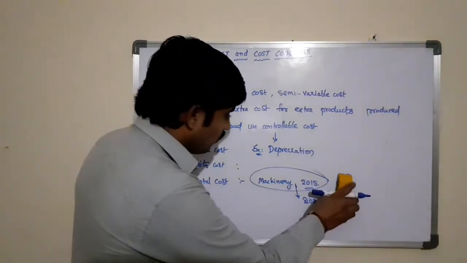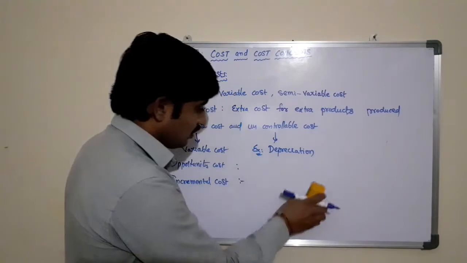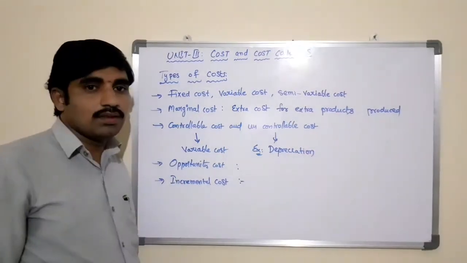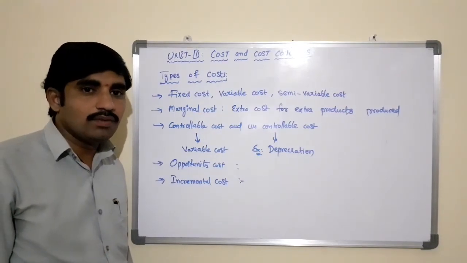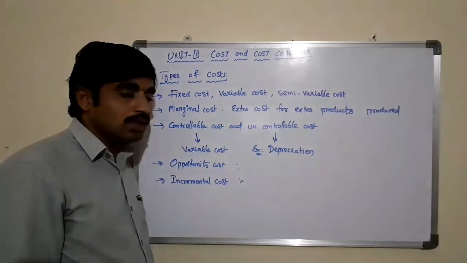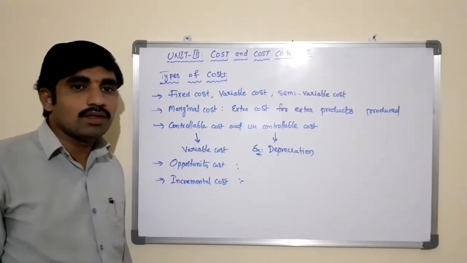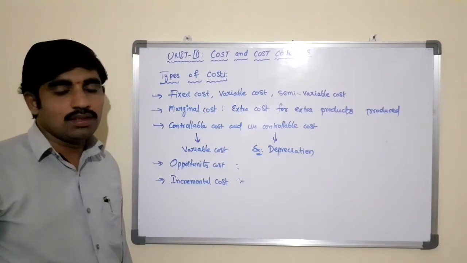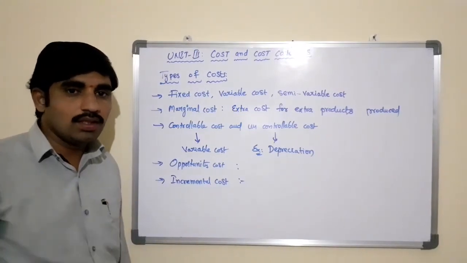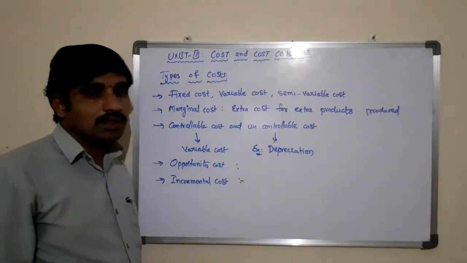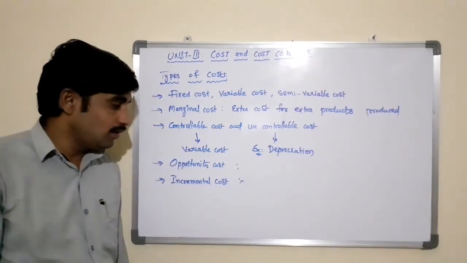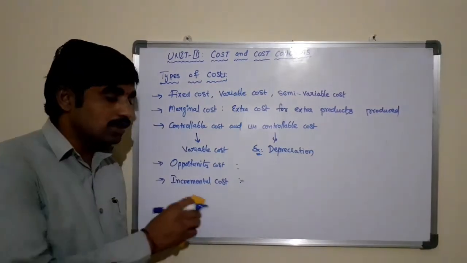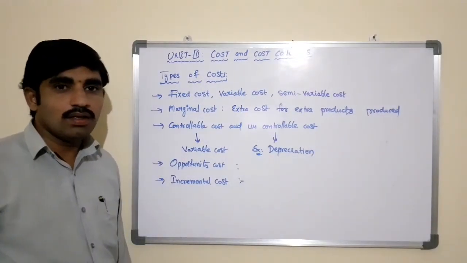So if you want to meet the demand in the present market, if you want to meet the customers' expectations in terms of quality, we require to produce qualitative and quantitative products. For that we require to acquire qualitative machineries in order to produce in quantity as well as meet the expectations of the customers. For that we require to incur some cost. That cost is known as incremental cost.